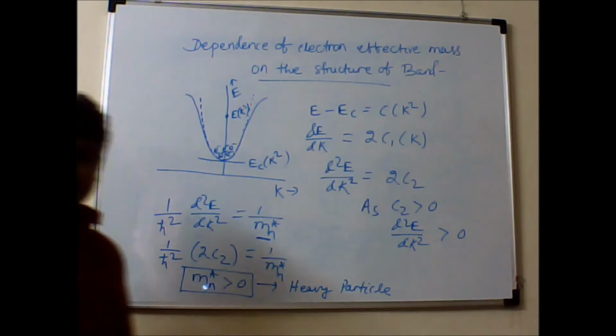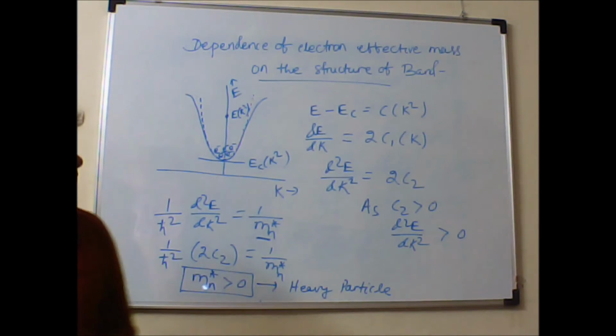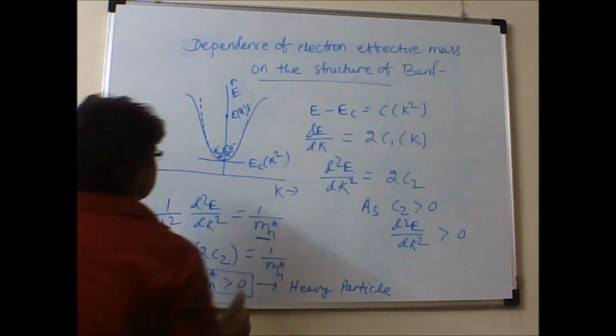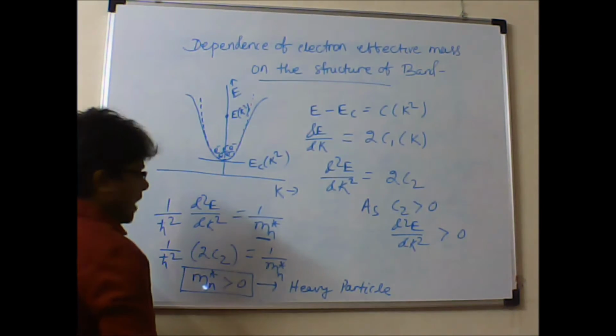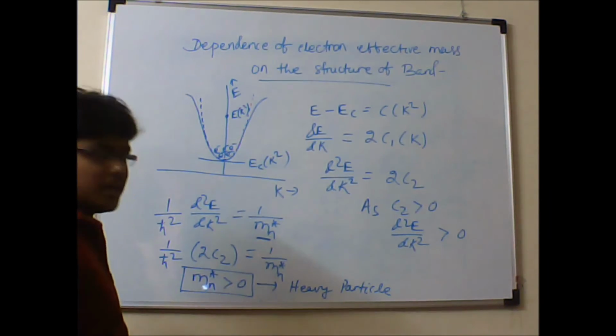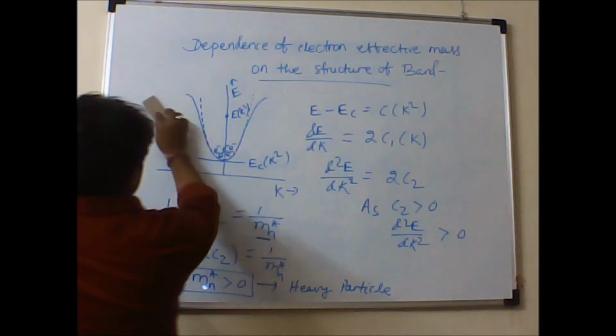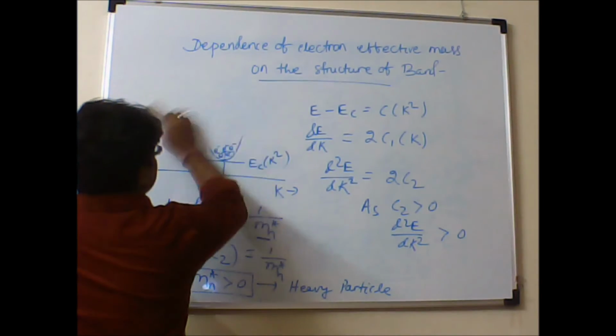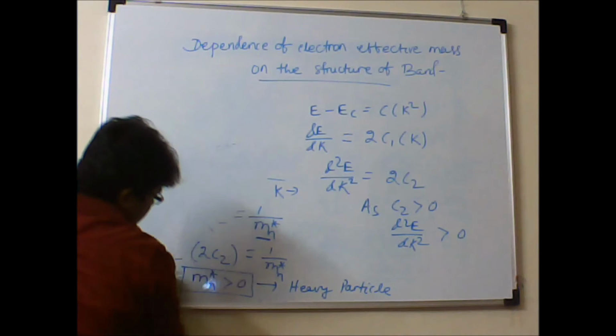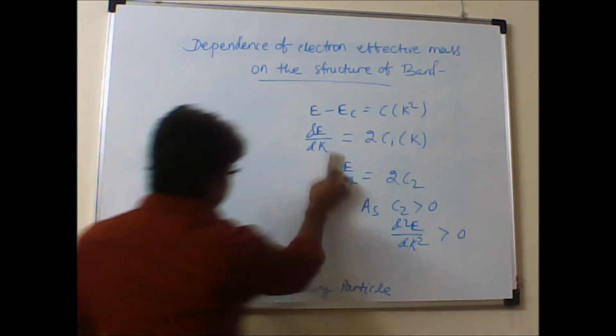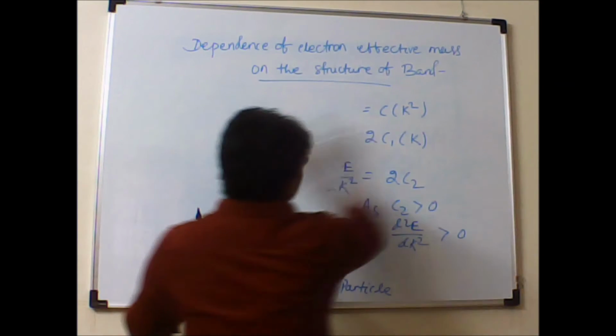The same thing can also be verified for the valence band. Let us consider the structure of the valence band, and we'll see how this mn star will vary as per the structure of the valence band. To start with, let us first draw the structure of the valence band, and we'll see what will happen to mn star.